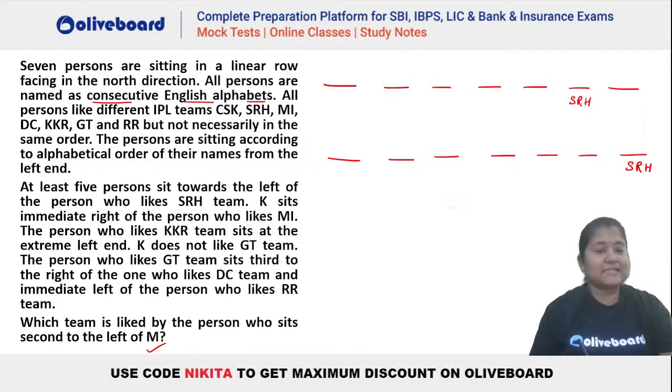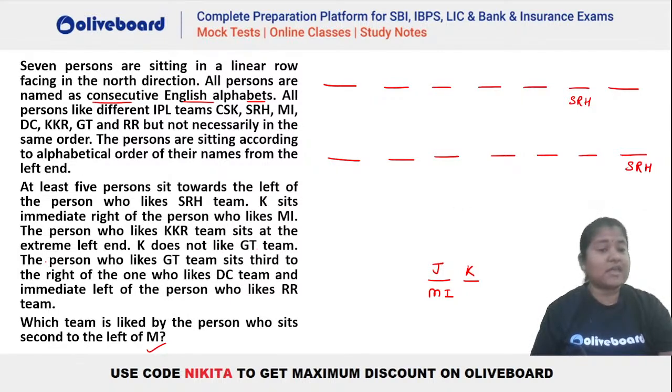Okay. K sits immediate right of the person who likes MI. Okay, so K is immediate right of the person who likes MI. So what will be the name of this person here? IJK, right? So we will have a J here because they are seated in the increasing order of their names from the left hand side. So if this person is K, the one who is just immediate left of him will be named as J. Okay. Then what is given? The person who likes KKR does not sit at the extreme left end. Okay, so KKR should not be at the extreme left end. K does not like GT team. Okay, so K does not like GT.